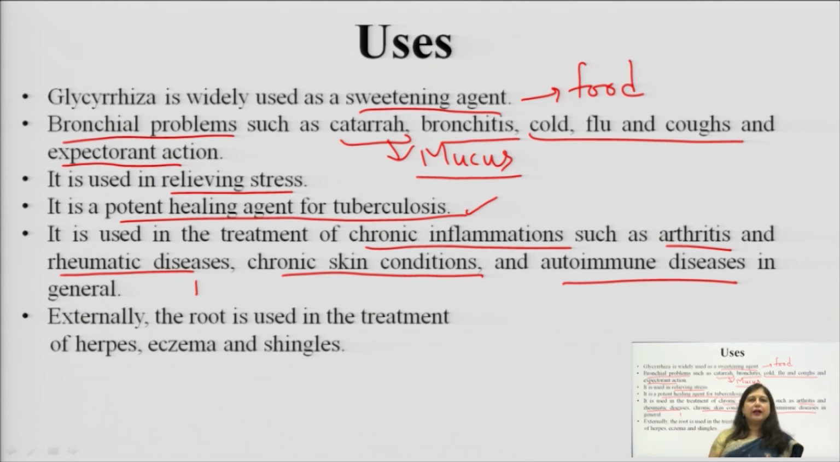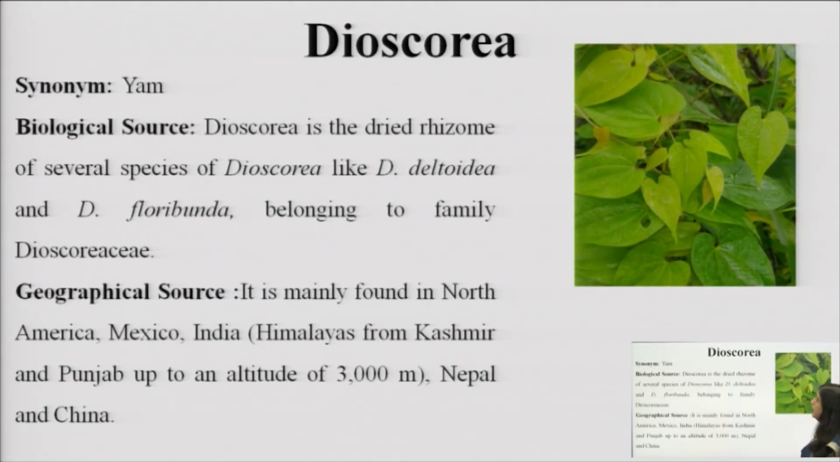So that is why it can be used in all the autoimmune disorders, psoriasis. There are many types of diseases, arthritis, gout. Many inflammations occur, so there we can give this drug. Then it is used externally in the treatment of skin problems like herpes, asthma and shingles. So these are the main uses of licorice, and now we move to the second drug,